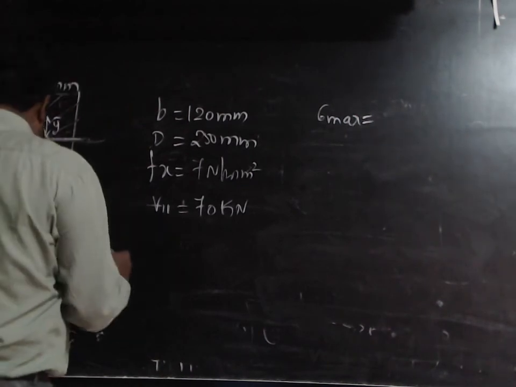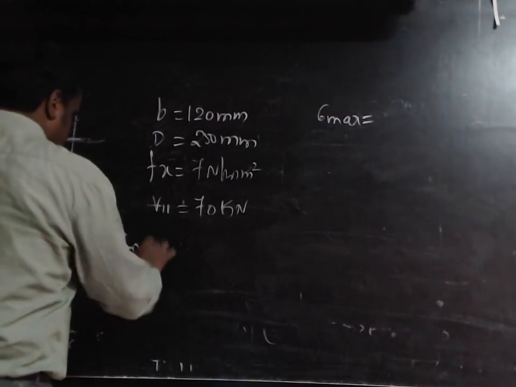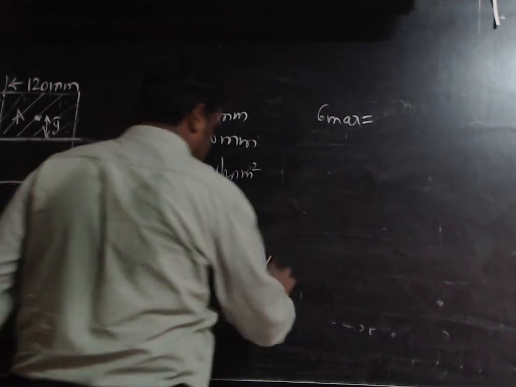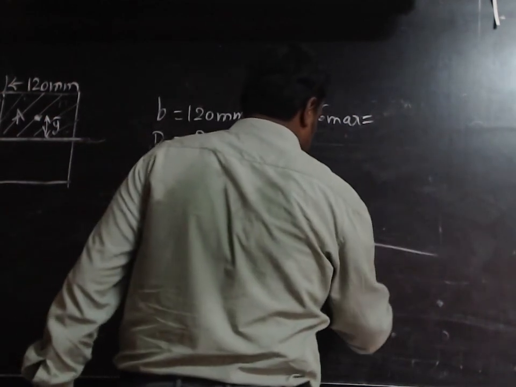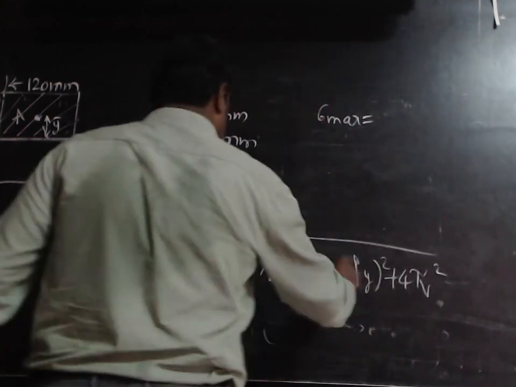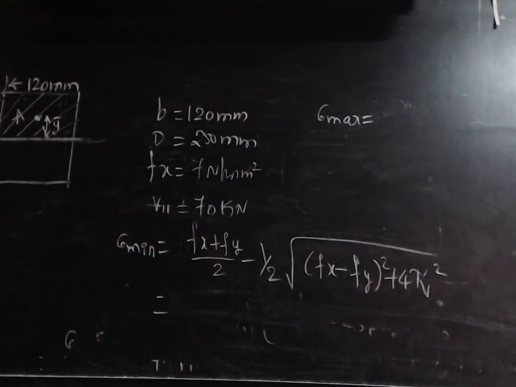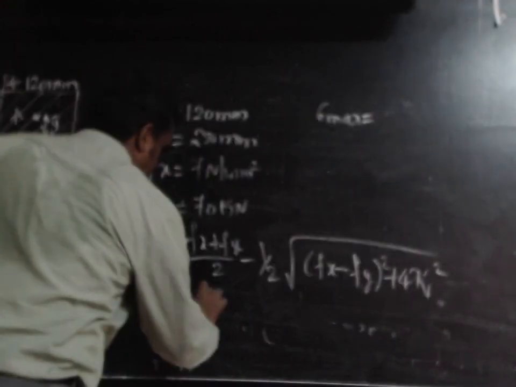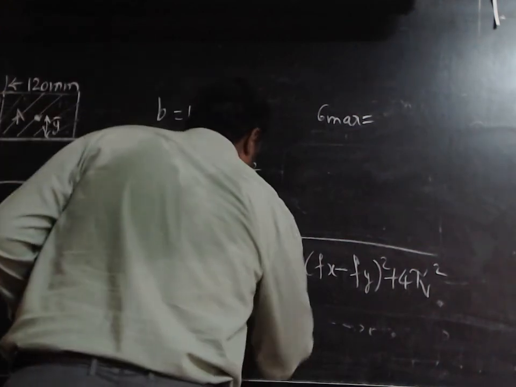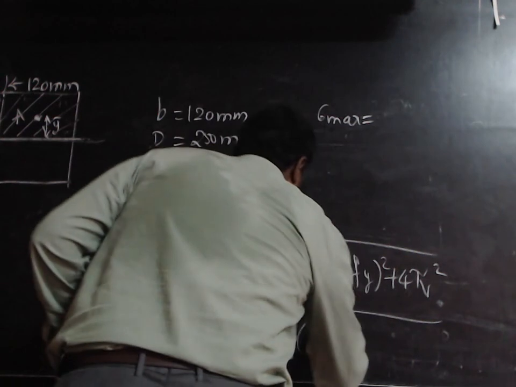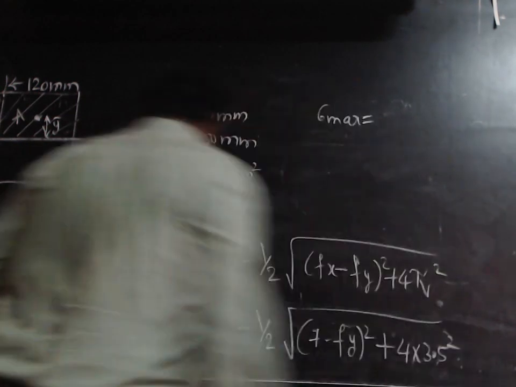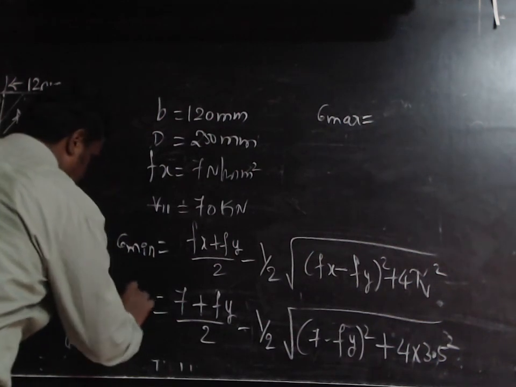To eliminate the minimum principal stress, that is sigma minimum is equal to Fx plus Fy by 2 minus 1 by 2 into square root of Fx minus Fy whole square plus 4 into 3.5 square. So here Fx is 7, Fy is not given, but that we want to calculate.